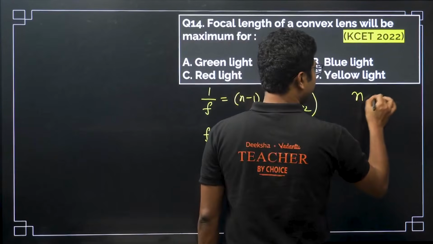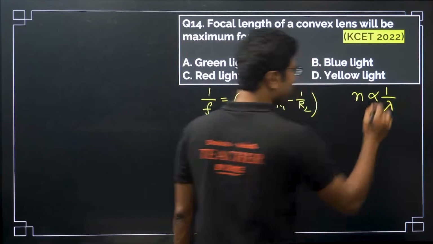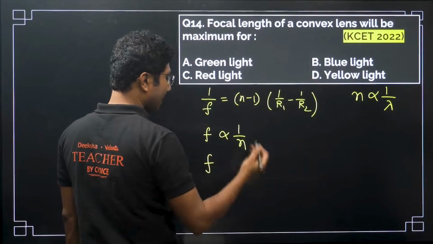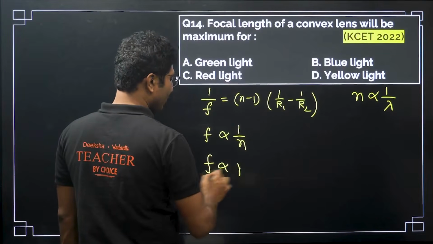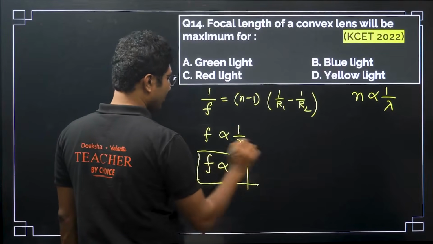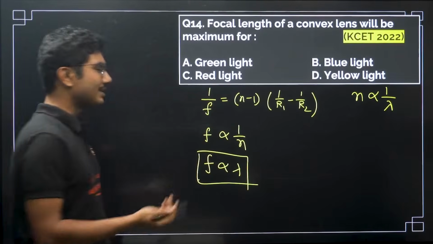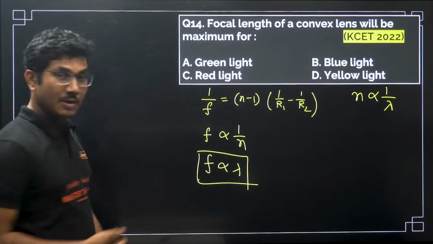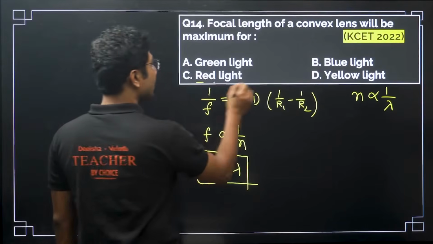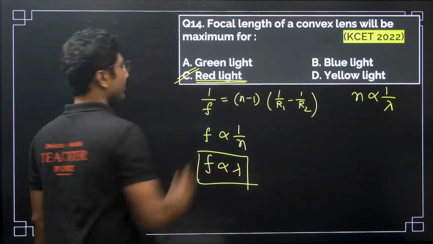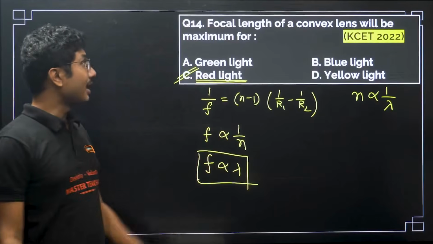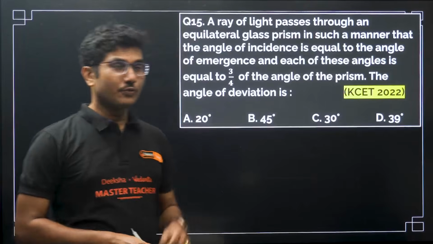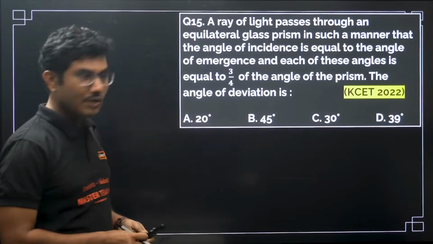Again, refractive index is inversely proportional to wavelength lambda. So, friend of enemy of my enemy is my friend. So focal length is directly proportional to lambda. Whoever has the highest wavelength will have the maximum focal length. So maximum focal length is for red light. This type of question is also very common, the relationship between focal length and wavelength.